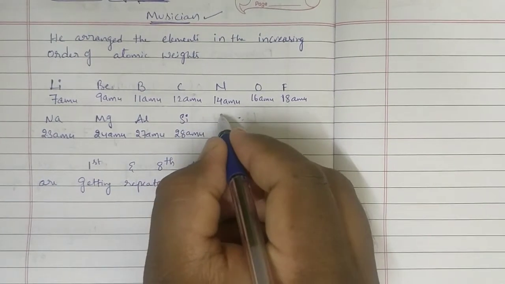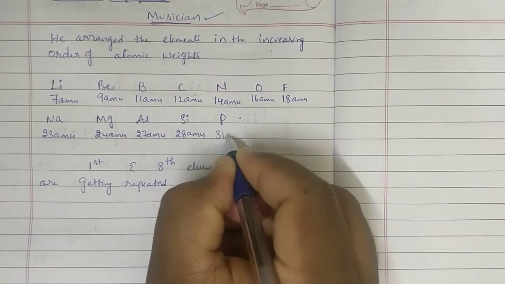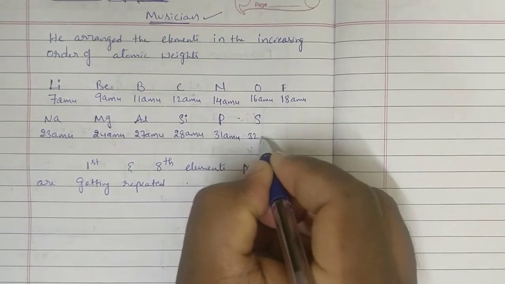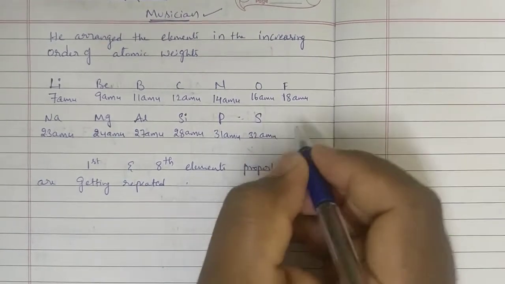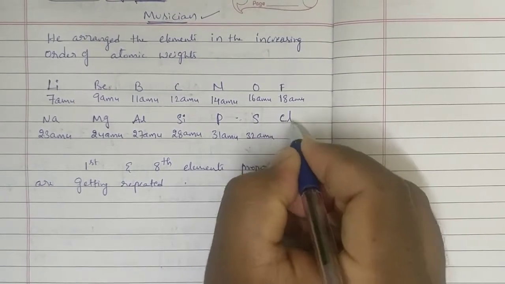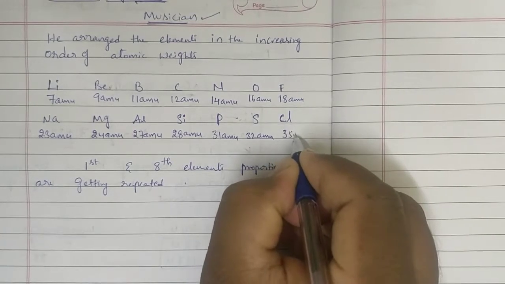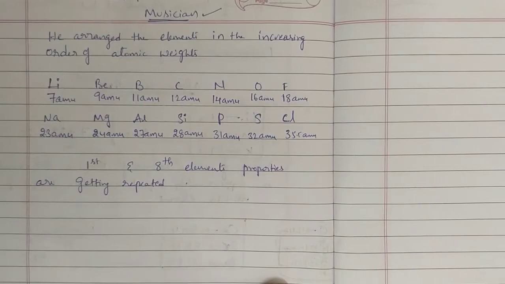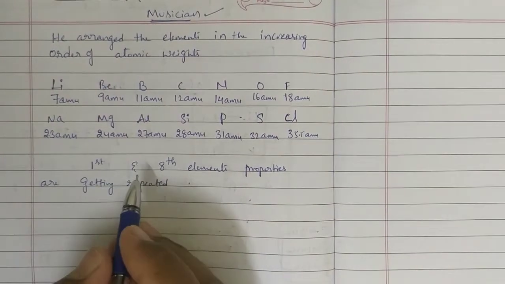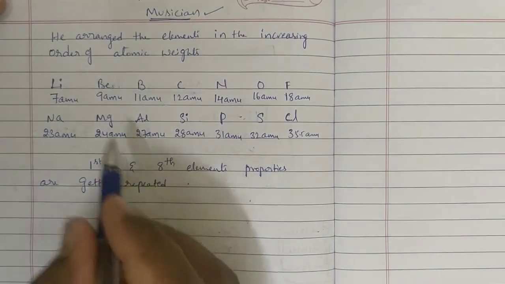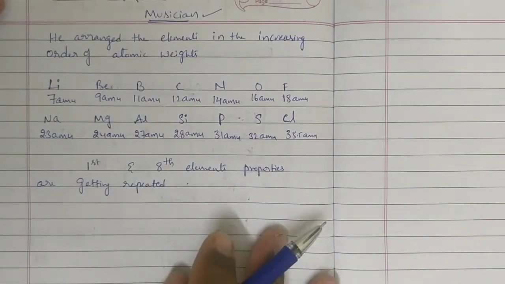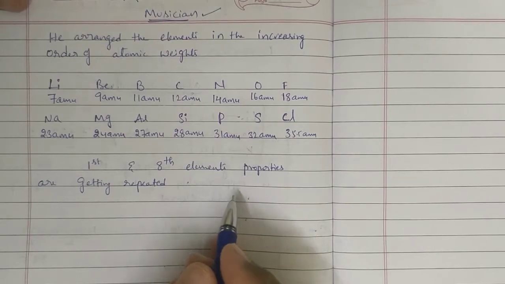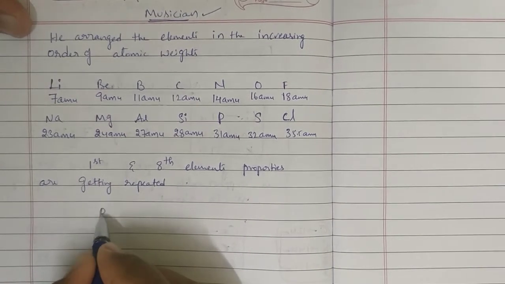After silicon, phosphorus 31 AMU. After phosphorus, sulfur 32 AMU. These are exactly matching, ma. Chlorine 35.5 AMU. Like that, he found one important property: after some extent, when we arrange the elements in the increasing order of their atomic weights, their properties are getting repeated. The term is called periodicity.